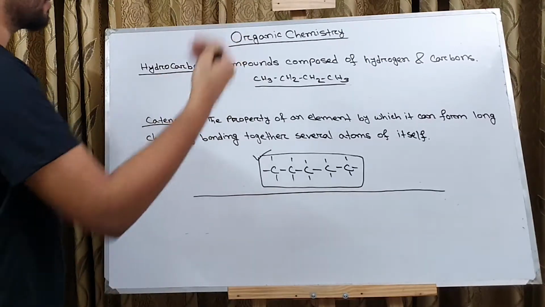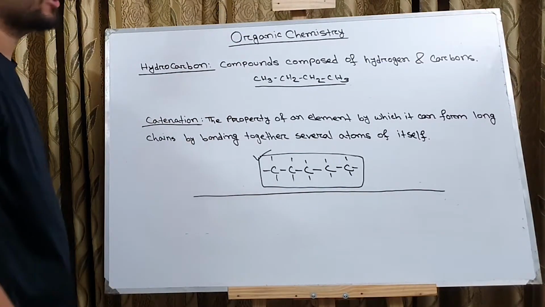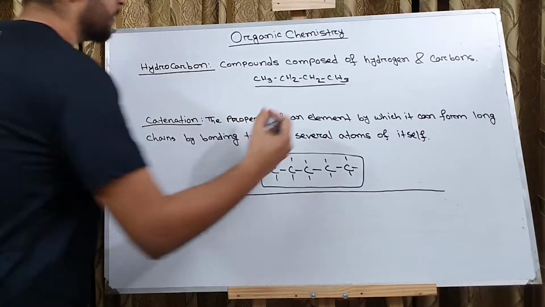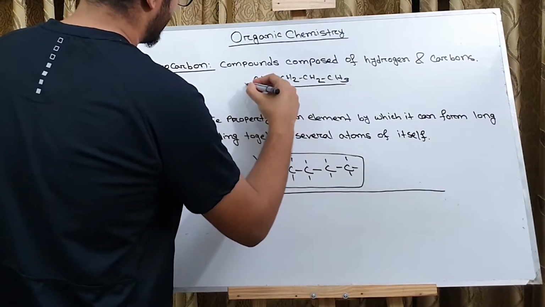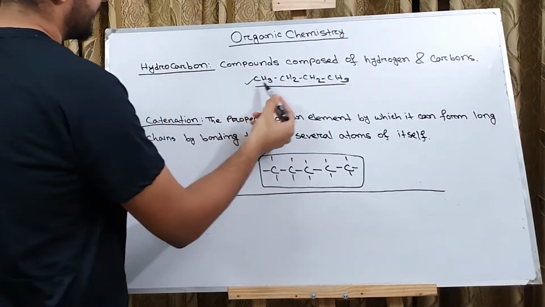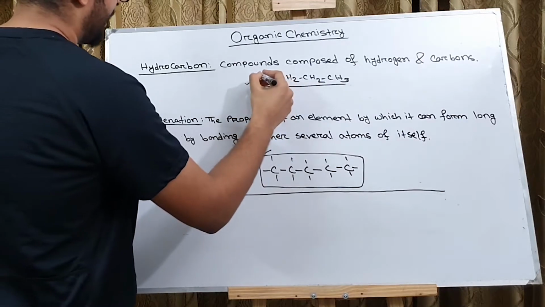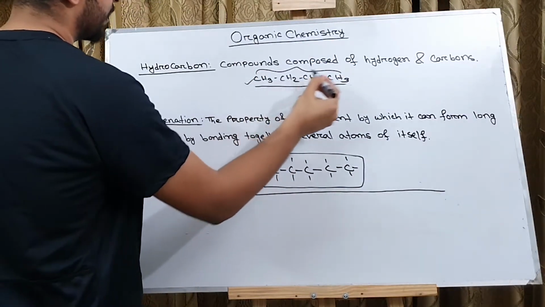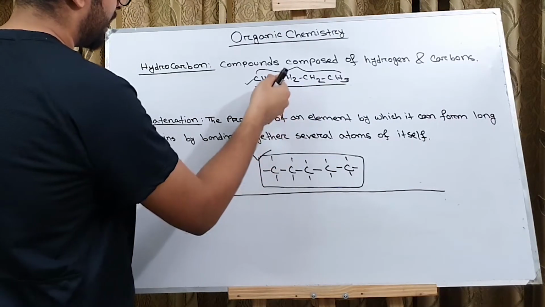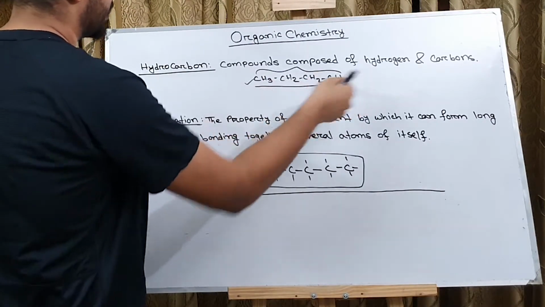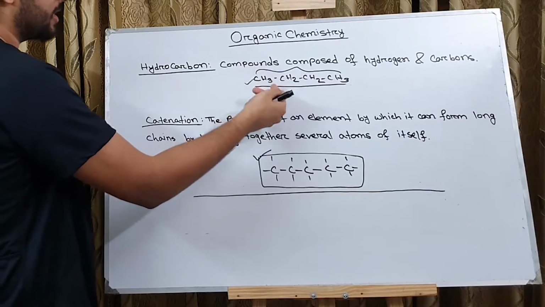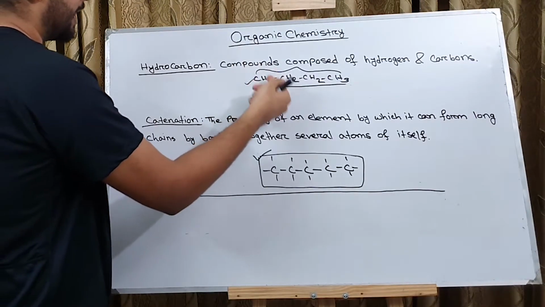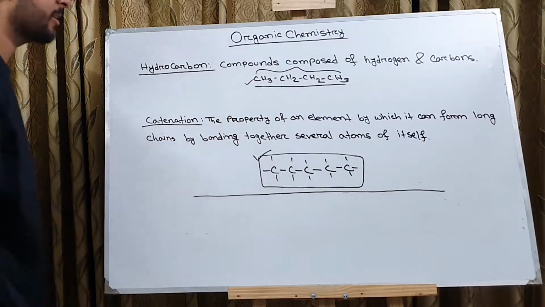And hydrocarbons are compounds which are composed of hydrogen and carbons. So this here is an example of hydrocarbon. This is butane, and the main chain of this butane is formed using carbon, and the rest of the arms are fulfilled by hydrogen. So this is a compound which is totally formed of carbon and hydrogen. So this is a hydrocarbon.